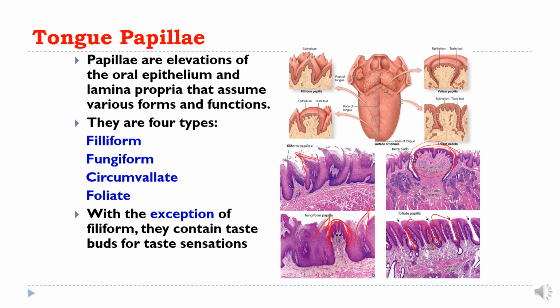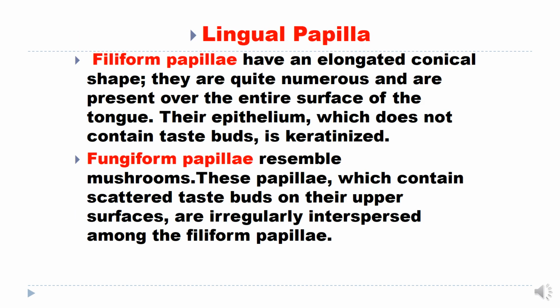And what are papillae? These are elevations of the oral epithelium and lamina propria that cover the tongue. So, lingual papillae.